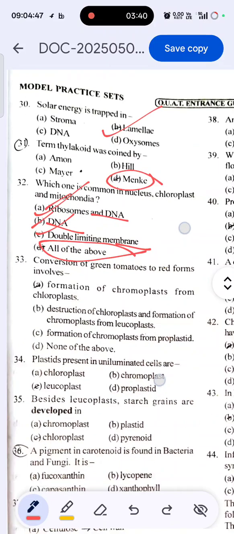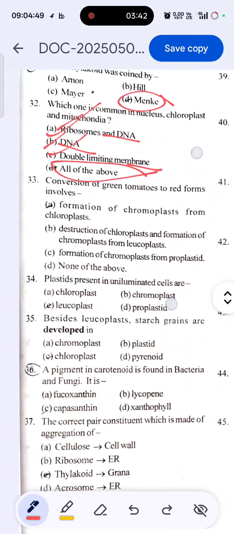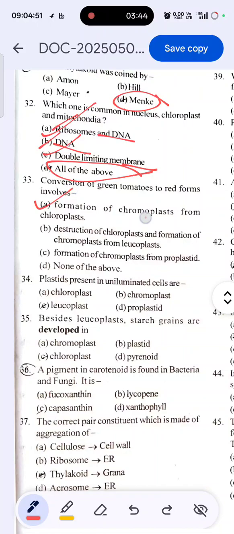Conversion of green tomatoes to red involves formation of chromoplast from chloroplast. Plastids present in illuminated cells are leucoplasts. Besides leucoplast, starch grains are developed in chloroplast. A pigment in carotenoids found in bacteria and fungi is capsaicin.